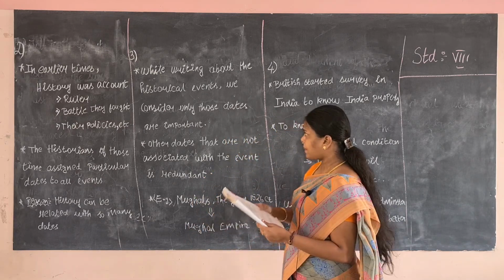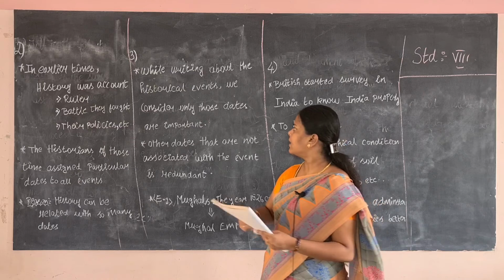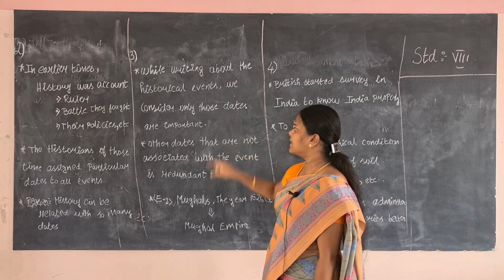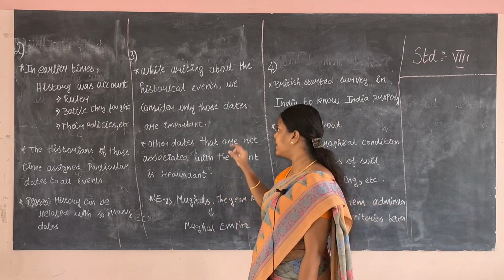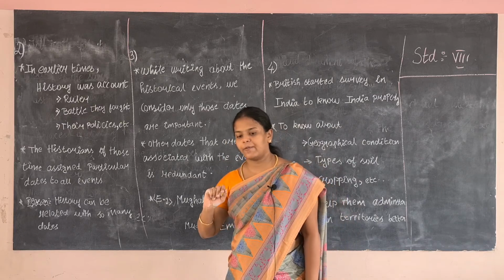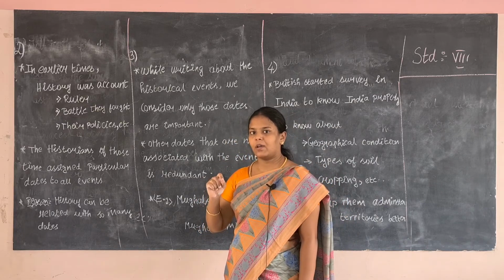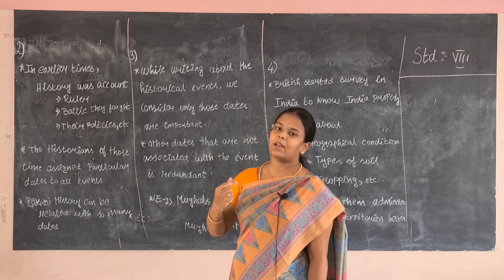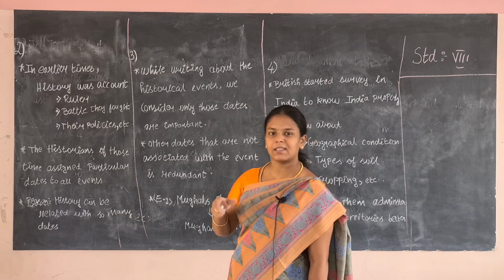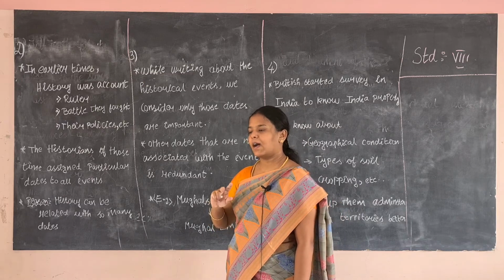While writing about historical events, we consider only those dates as important, right? If we write a diary, we will write with the date, so we say that it is important in our life.